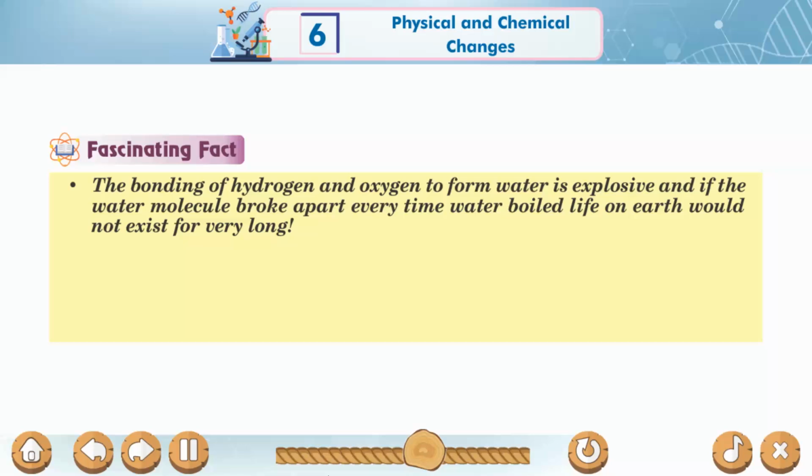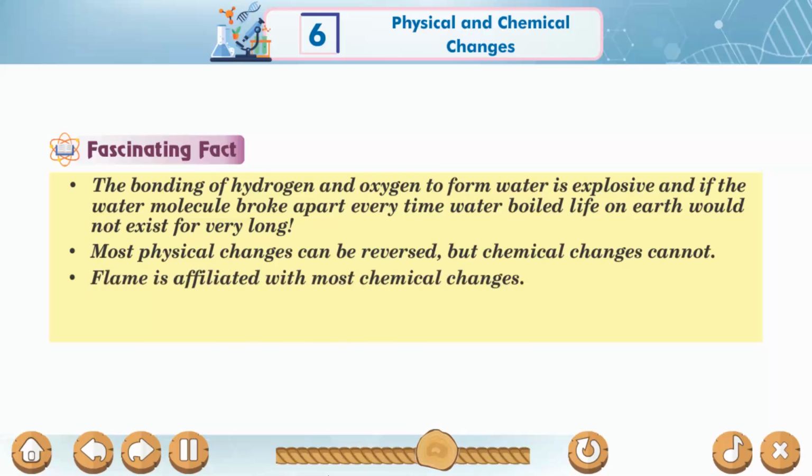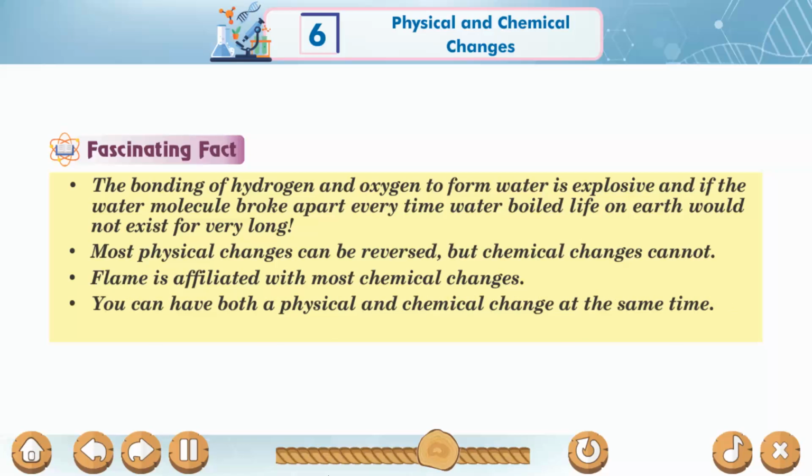Fascinating fact. The bonding of hydrogen and oxygen to form water is explosive, and if the water molecules broke apart every time water boils, life on Earth would not exist for very long. Most physical changes can be reversed. But chemical changes cannot. Flame is associated with most chemical changes. You can have both a physical and chemical change at the same time. Chemical changes produce a new substance.